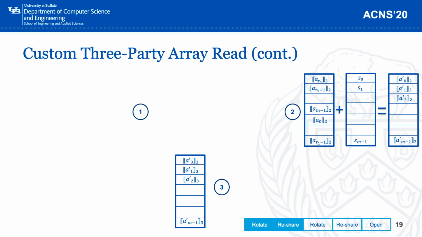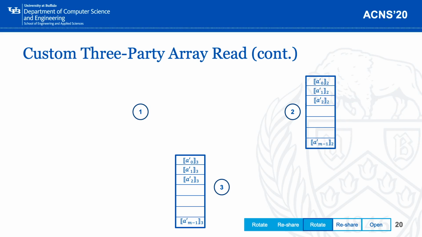Once party 2 has received the shares from P1, it will combine its own shares with the received shares to get its new shares. Once this is done, the shares held by party 2 and party 3 are still two pieces of the 2 out of 2 additive secret shares of the original array, which has been rotated by R1.